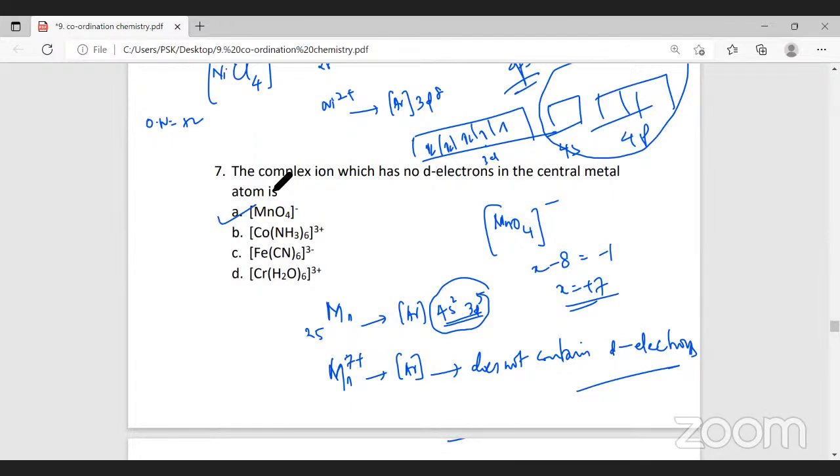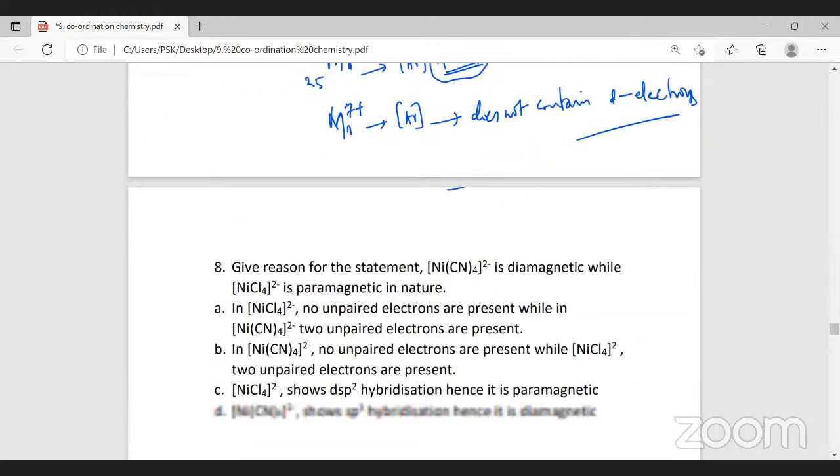You should work out the other complexes. Only then will you be in a position to answer the questions in the exam. If you just understand only the concept and leave, you will forget it in the exam very easily. So you need to practice for the other options. You should check what is the oxidation state of the other metal ions, all that.